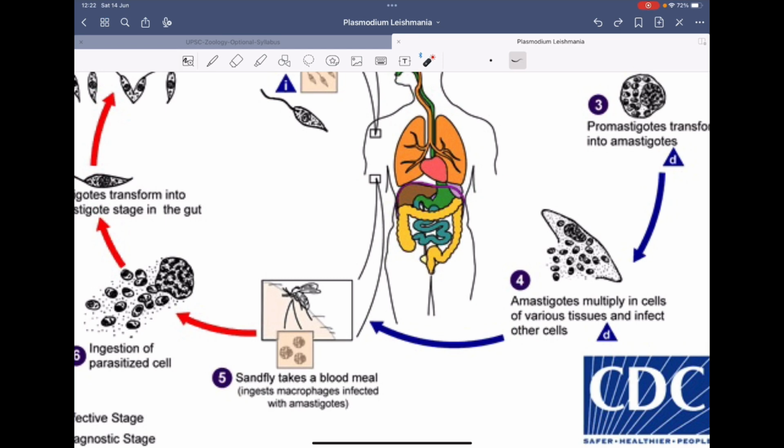At night time, this protozoa, this Leishmania amastigote, will come near the skin, near the surface, because from there, if the sandfly comes and takes a blood meal, it will be easy for the sandfly to get infected. It will take up the amastigote from the skin region of this human or cattle, whoever is the host at that time. So the amastigote form will be taken up by the sandfly at night time through the blood meal.